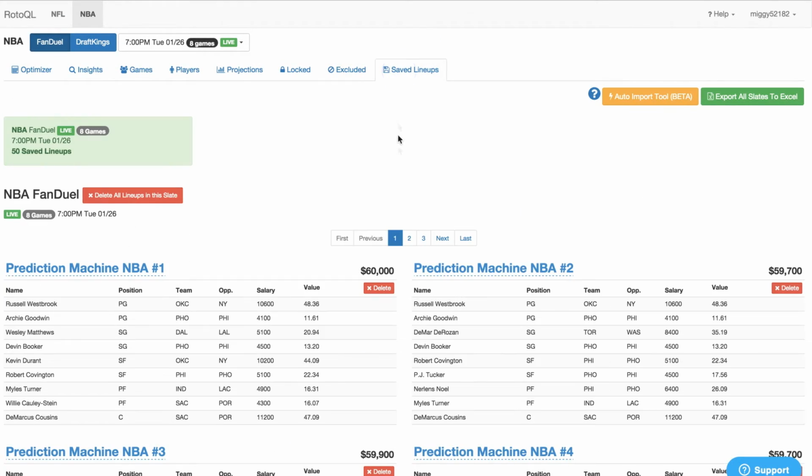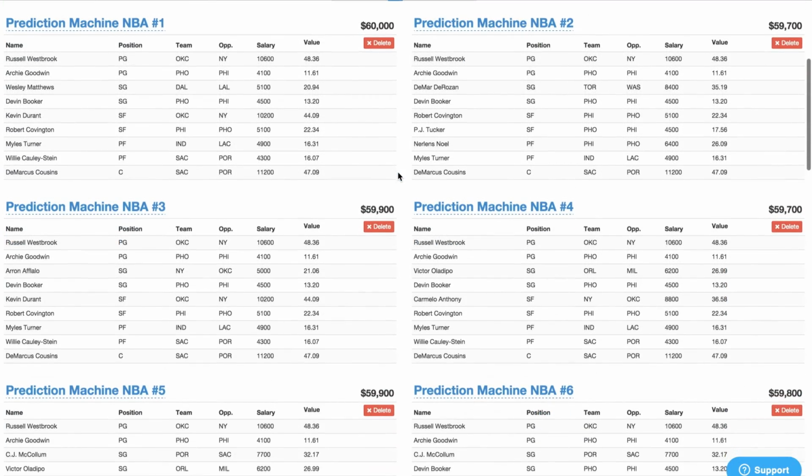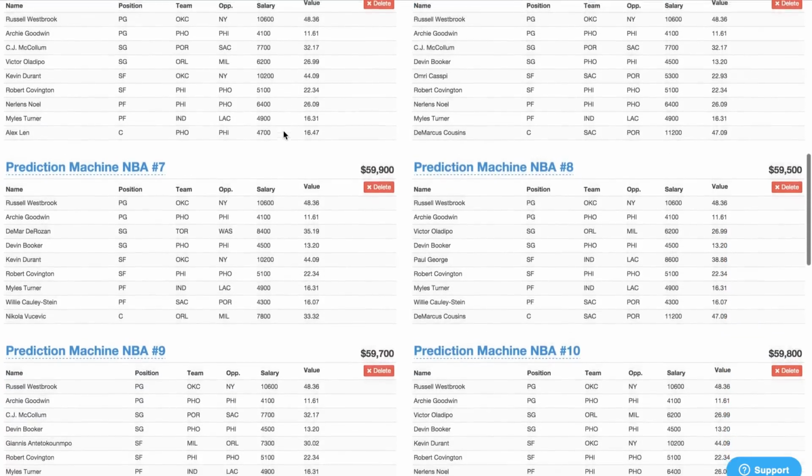So now we can really take a look at these lineups in our saved lineups. So you can see salary, the expected value, in all our lineups.